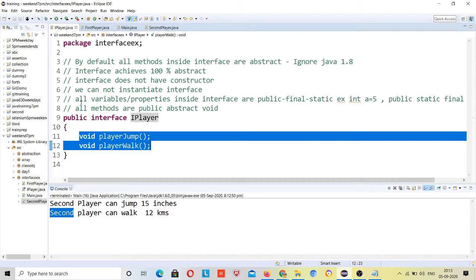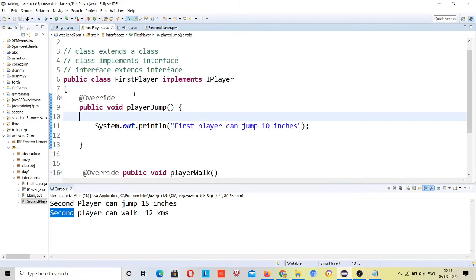At least these properties should be inside every player. If any player wants some new properties, then let that class define that it has some new properties. So you can define here new properties,